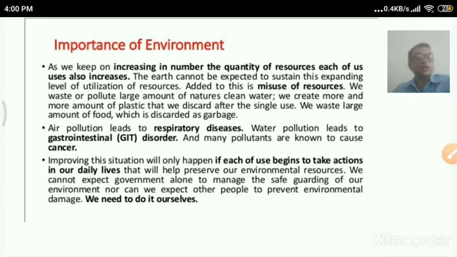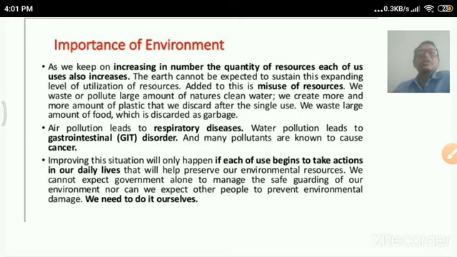Now let's talk about air pollution. Air pollution creates respiratory diseases for us. Water pollution: when polluted water enters our body system, it results in gastrointestinal diseases and skin diseases. So these are the outcomes which are due to man-made activities.